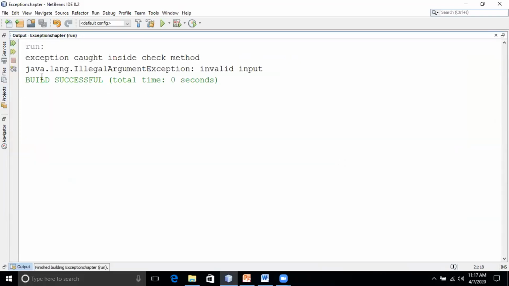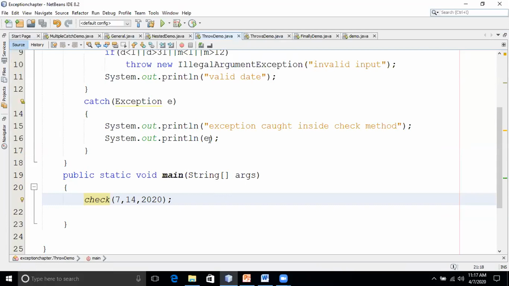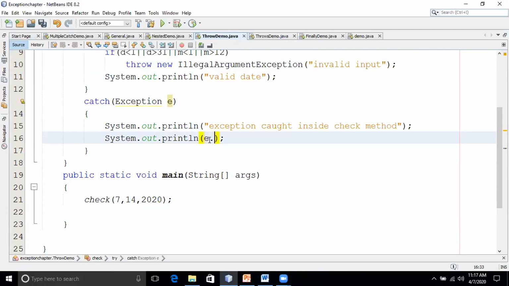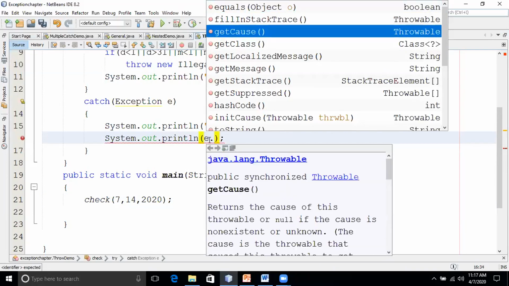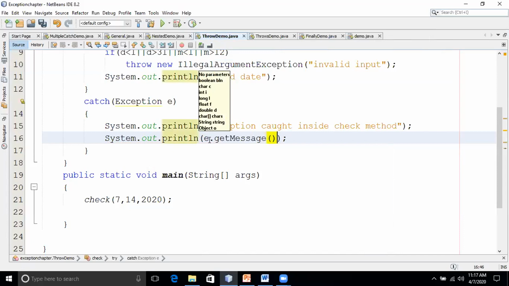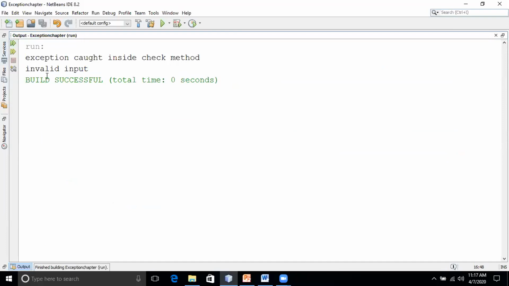So what is the exception? Illegal argument exception. It is invalid input. Suppose you want to retrieve the message, am I audible? Yes, sir. My voice is not breaking, right? Okay. So if I want to print a message, so e.getMessage(). I'll run the code now. See here, what is the message? What's the reason? Invalid input.